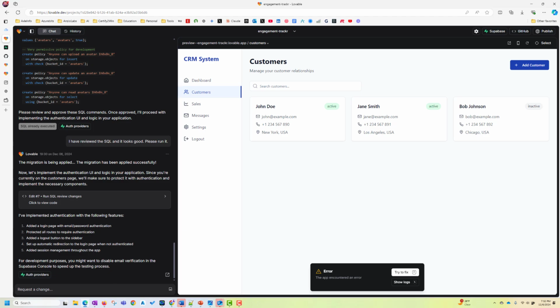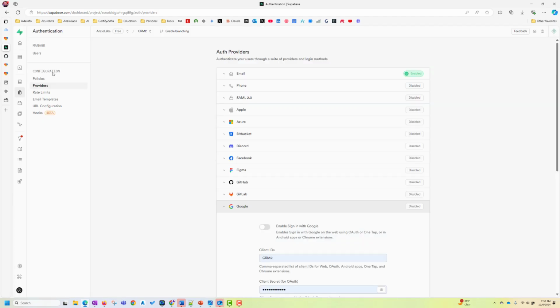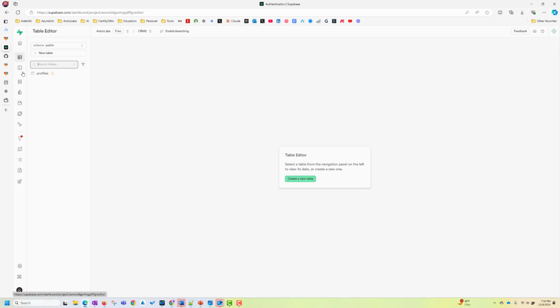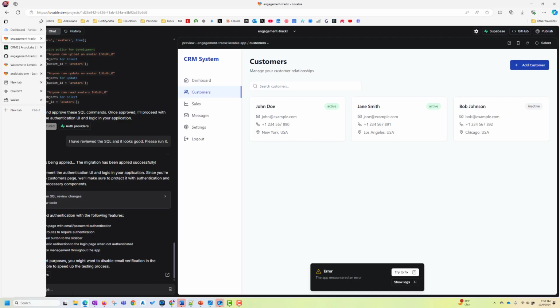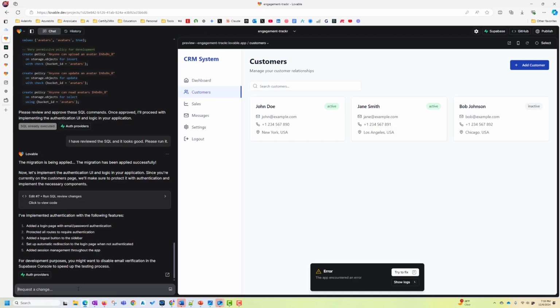So now let's go check in Supabase tables. Only the profile table is there. So the customer table is not there. So still it's not connected. Customers are not connected with the database. So let's say, connect customers form with the database.